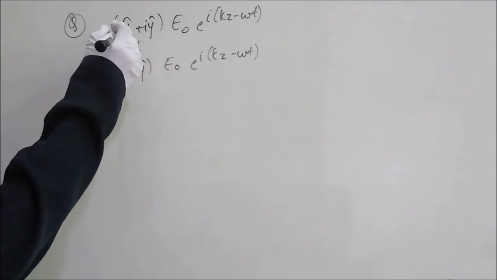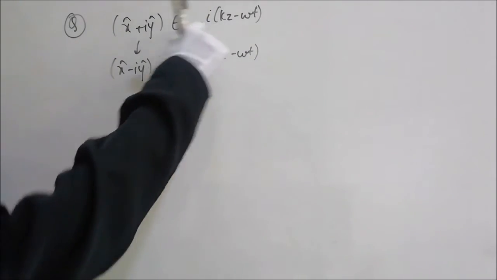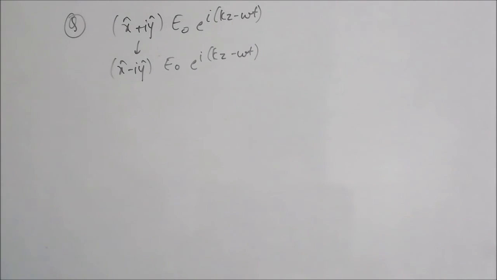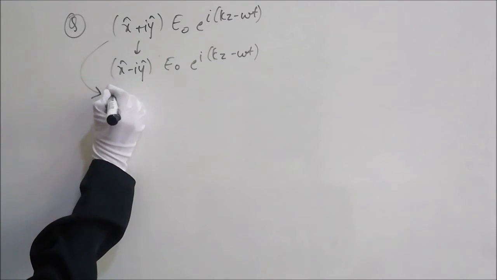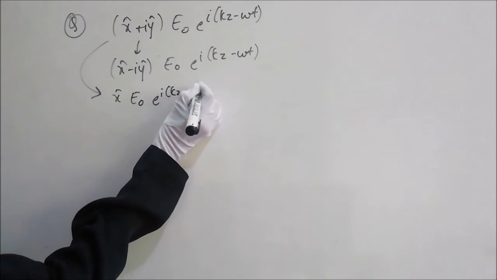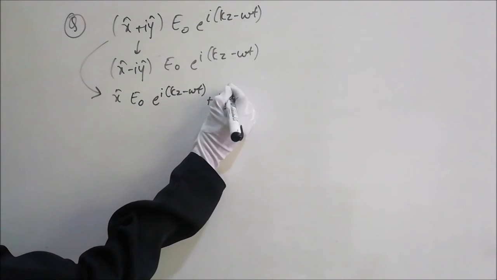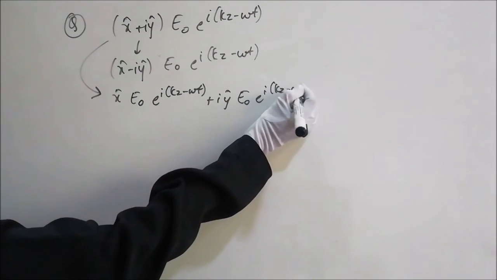So let's consider this: (x hat plus i y hat) E naught e raised to i(kz minus omega t). First of all, we have to know what type of wave it is, whether it is circularly polarized, elliptically polarized, plane wave, or unpolarized. Let's solve this. If I solve this, I'll get x hat E naught e raised to i(kz minus omega t) plus i y hat E naught e raised to i(kz minus omega t).